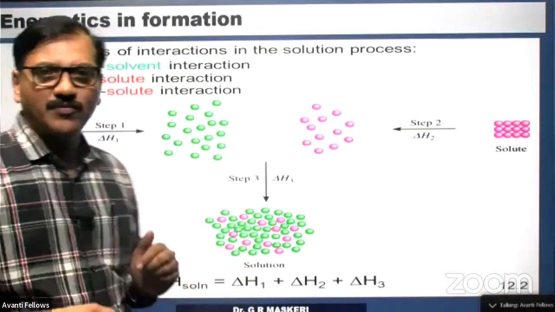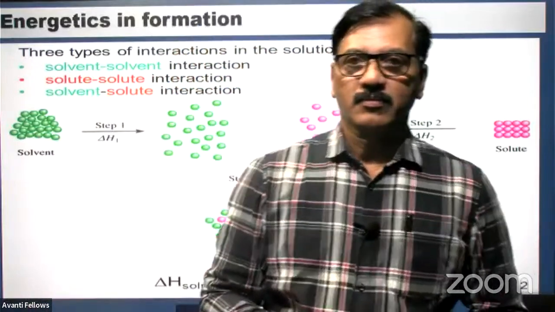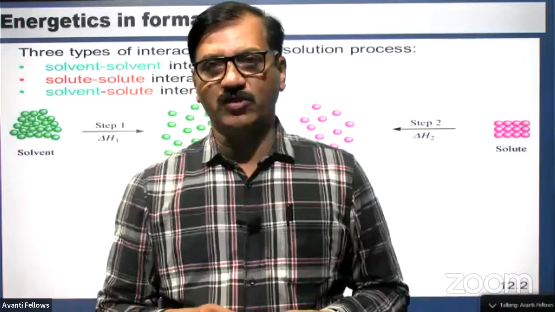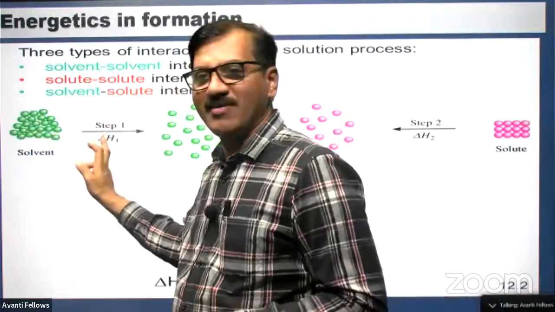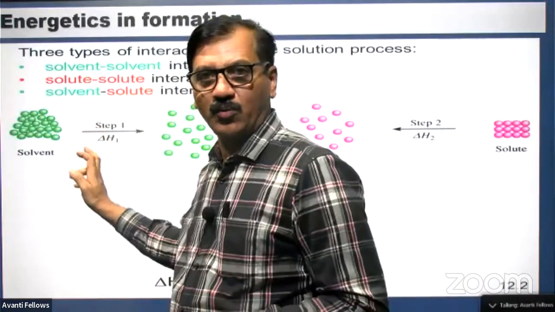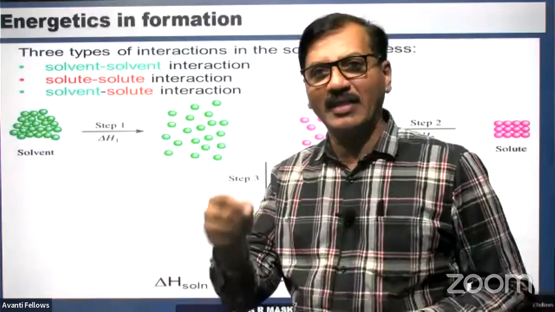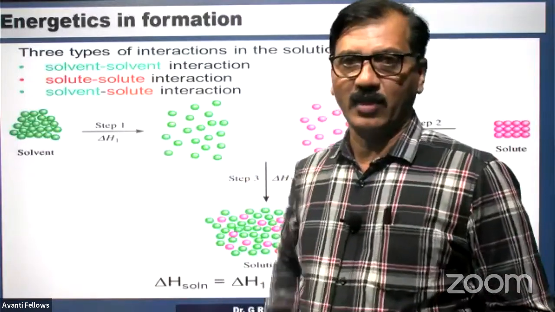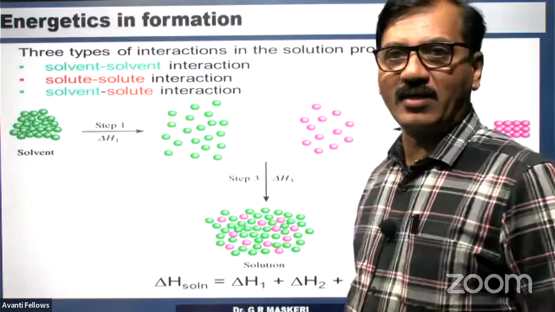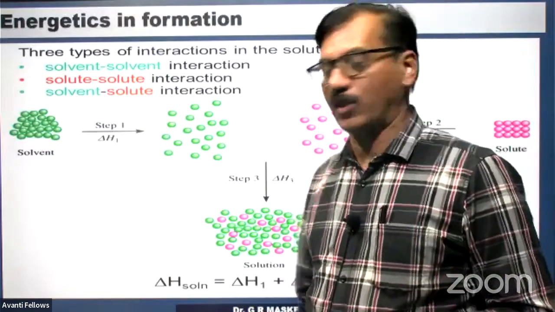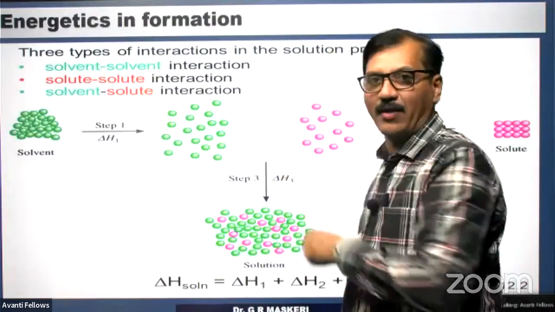Now, is delta H of solution always positive or always negative? It depends. For separation, we always need energy. Therefore delta H1 is positive. And for separation of solute particles, again, energy is to be invested, therefore delta H2 value is positive. But the new attraction, delta H3, is negative.